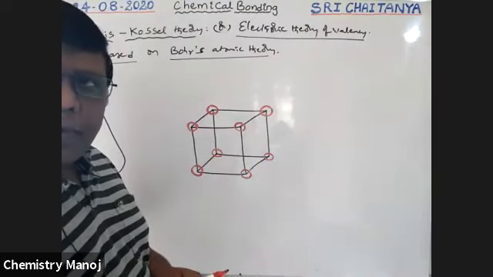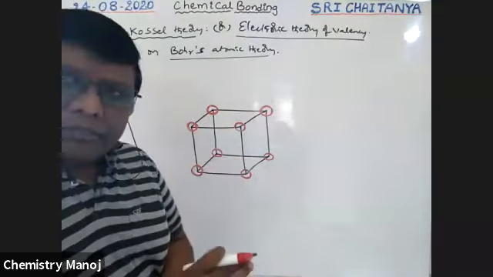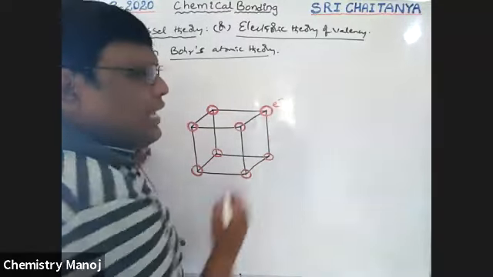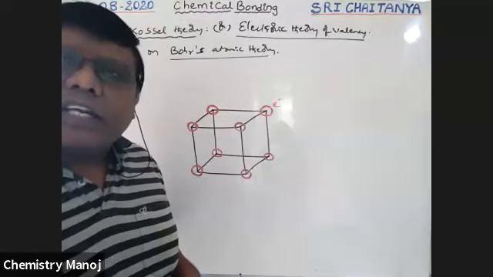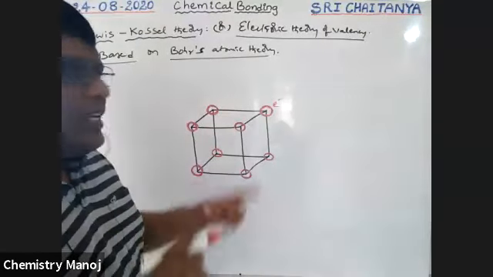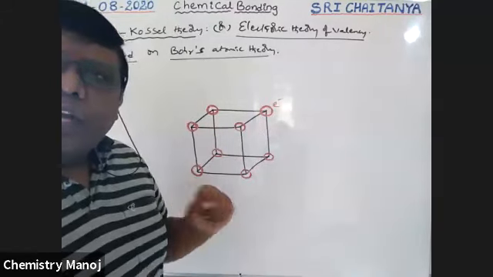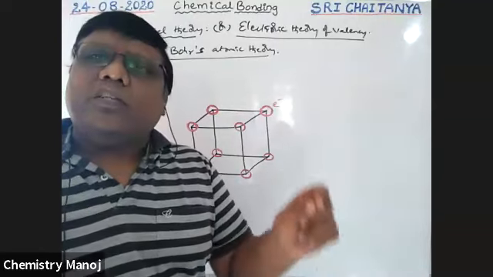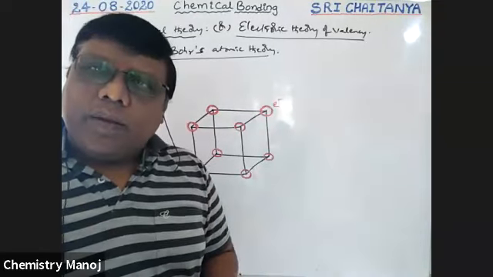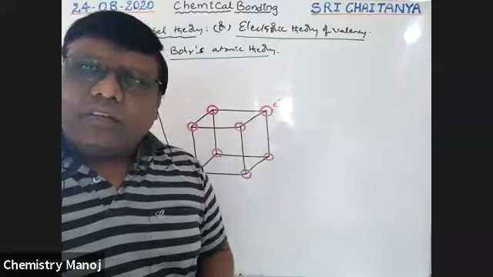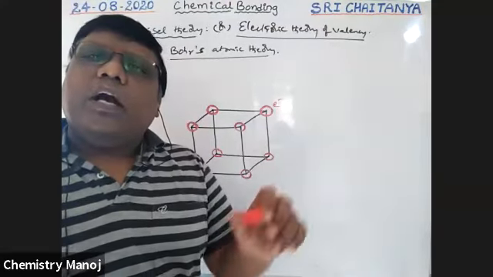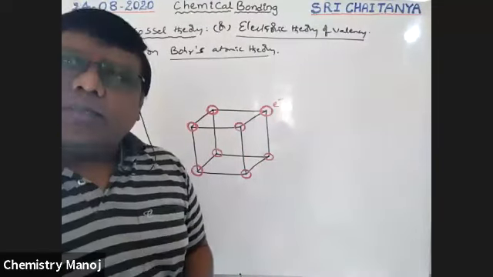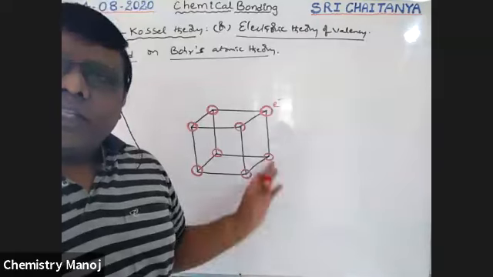That means if this cube is an atom, these red circles are considered as valence electrons. If 1 is the valence electron, the atom is unstable. If 8 is the valence electron, the atom is stable. That means atoms of an element having 8 electrons in their outermost orbit are very stable because of symmetry, as I explained, based on this cuboid.